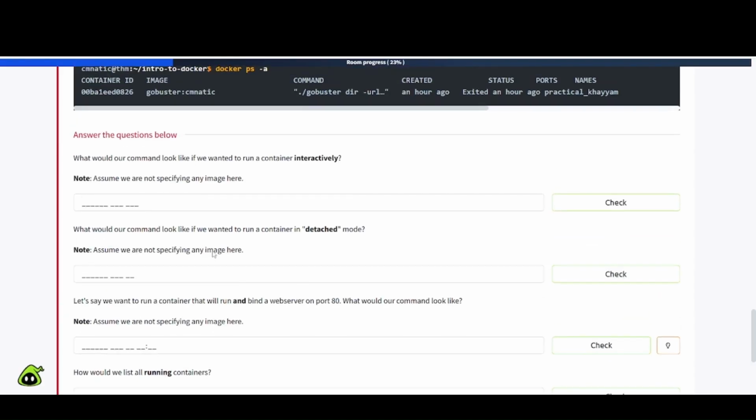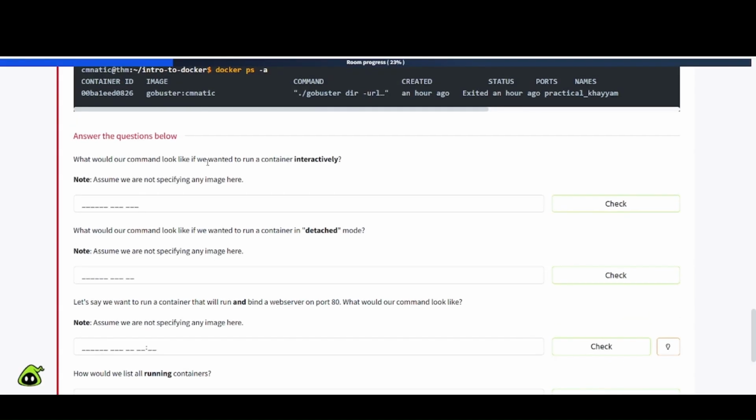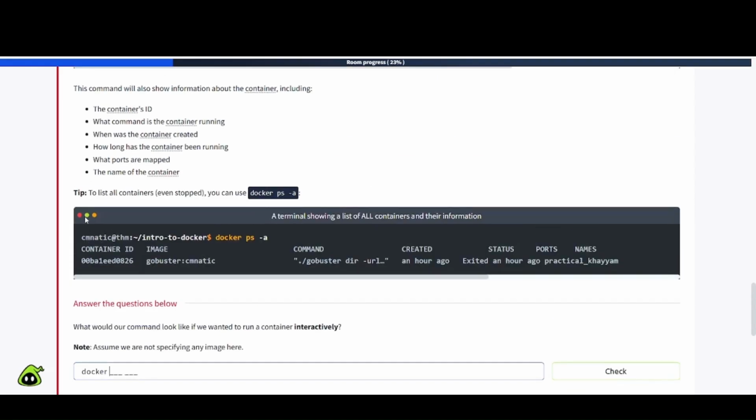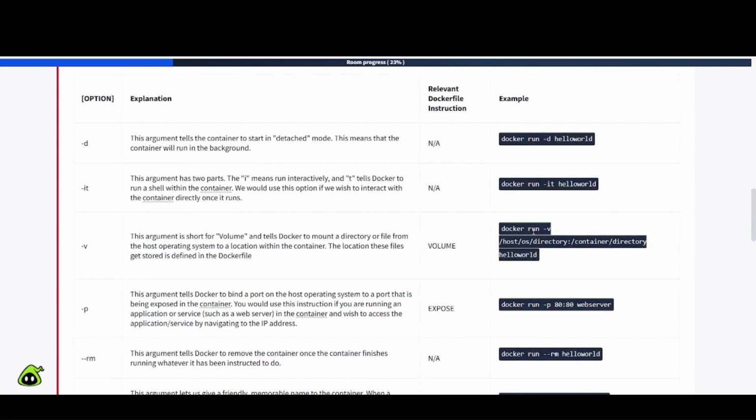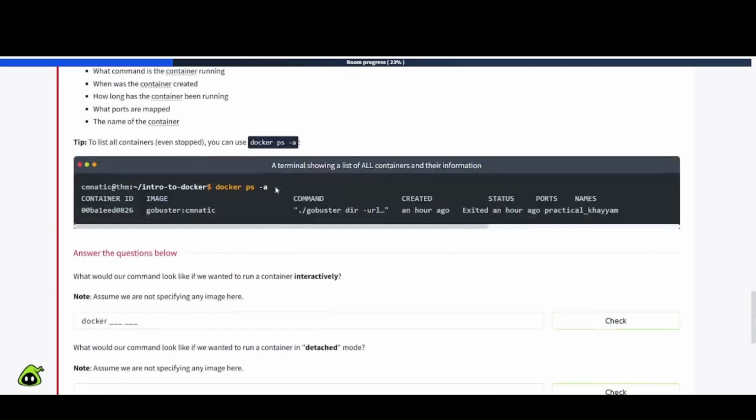So we've got some more questions here. Let's take a look. What would our command look like if we wanted to run a container interactively? That would be, of course, docker, if I can spell docker. And remember, you had to use that -it for it. So there it is right here. So docker run -it should be what we're looking for here.